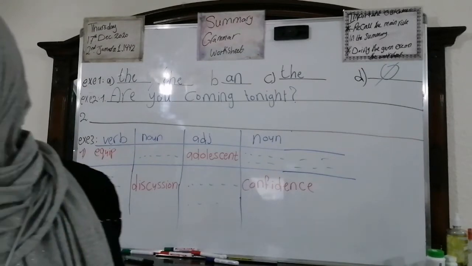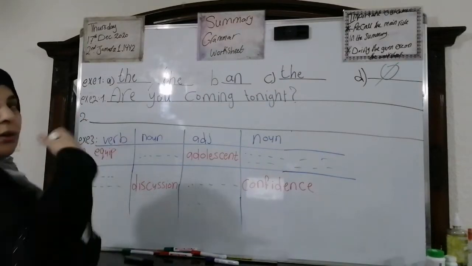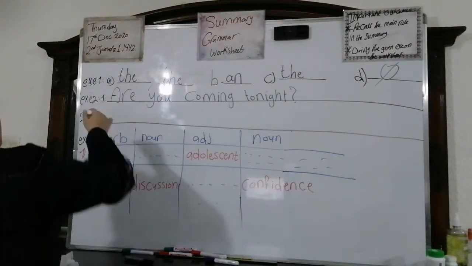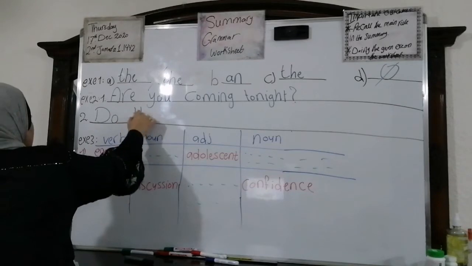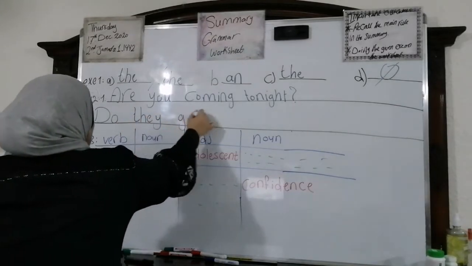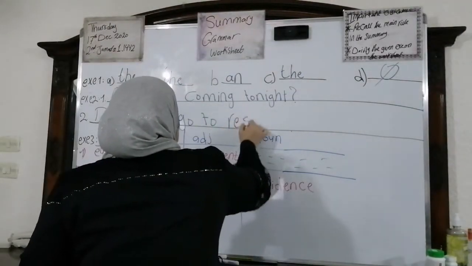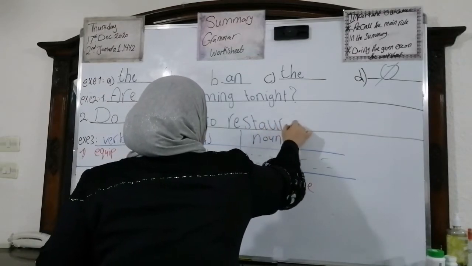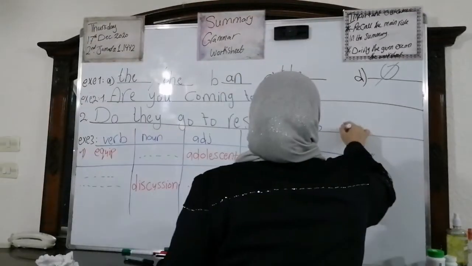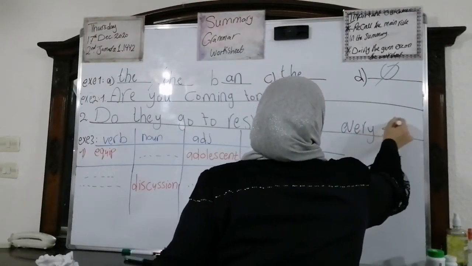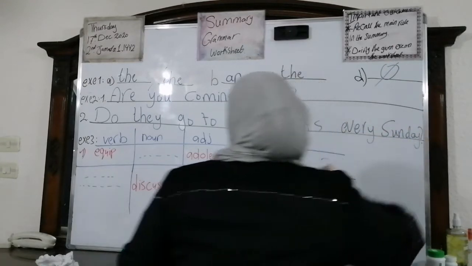We have: no, they don't go to the restaurants every Sunday. So we're going to make a question. What do we say? We say do. Look at this one. We will let the helping verb do make the question. Do they go to restaurants every Sunday? And the question mark.